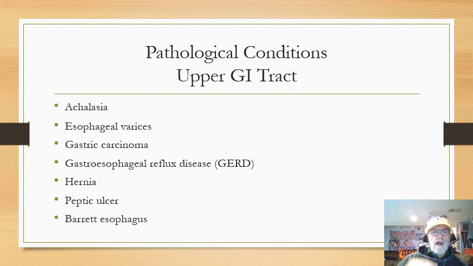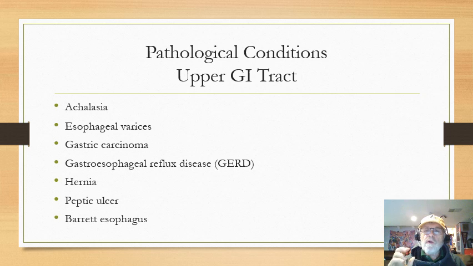Barrett's esophagus. Now let's go up a couple. Let's go to gastroesophageal reflux disease. What happens is at the bottom of the esophagus, there's actually a little red line. If you look down, well, you can't look down there, but if you had a scope and you look down there, you see right at the bottom of the esophagus, there's a little red line that divides the stomach from the esophagus. It's called the Z line or the dentate line.